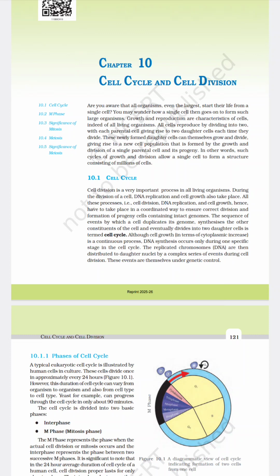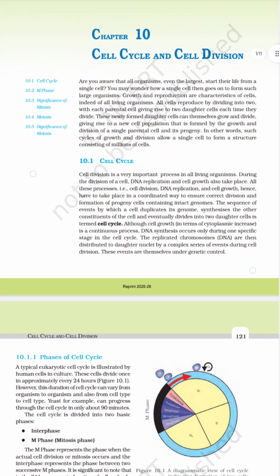All cells reproduce by dividing, each parent cell giving rise to two daughter cells each time they divide. These newly formed daughter cells can divide themselves, grow, and give rise to a new cell population. This process is known as progeny. In other words, cycles of growth and division allow a single cell to give rise to a structure consisting of millions of cells.